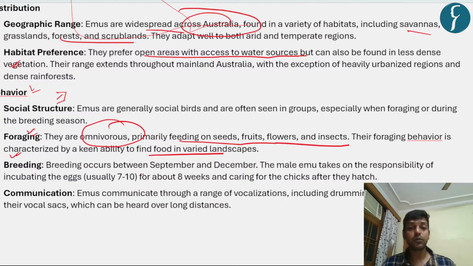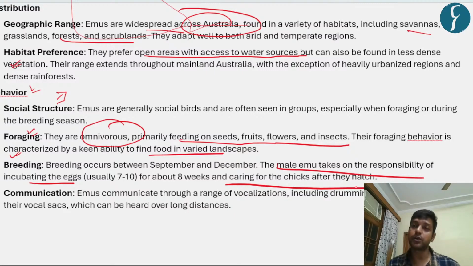Similarly, breeding. One beautiful thing regarding the breeding of the emu is that the male emu takes the responsibility of incubating the eggs and caring for the chicks after they hatch. It means that the male has more role after the laying of eggs by the female of the emu community. Communication, they use various vocalizations like drumming sounds using their vocal sacs, which can be heard over long distances. So these are the modes of communication.